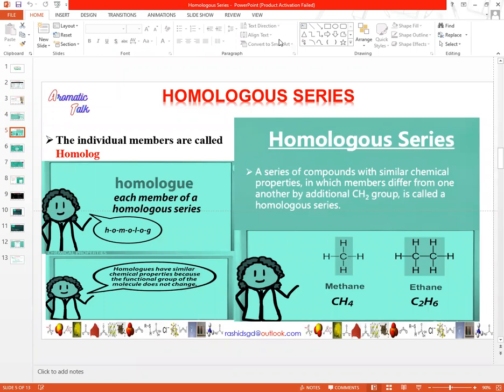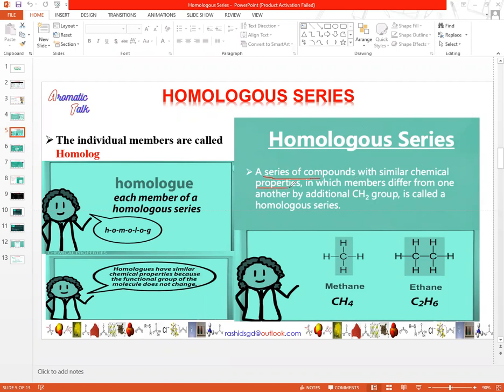Next, we will try to understand the definition of homologous series. How can we define a homologous group or a homologous series? As we already know, homologous series means a group of organic compounds which have similar properties. So look at the definition: a series of organic compounds with similar chemical properties.